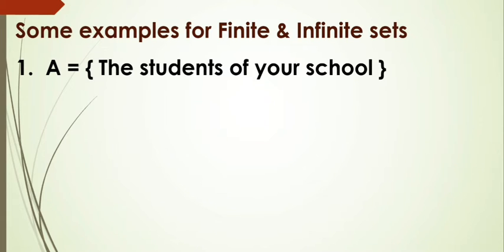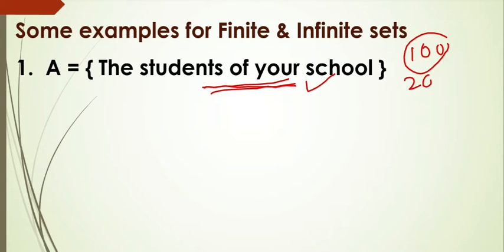First one, A is equal to the students of your school. We can easily say how many students are there in your school. If there are 100 students, we can say 100. If there are 200 students, we can say there are 200 students in your school. If there are 500, we can say the fixed whole number for this. So this is a finite set.